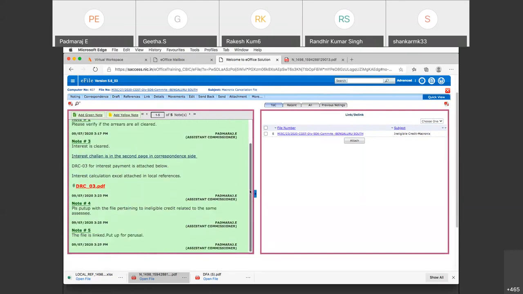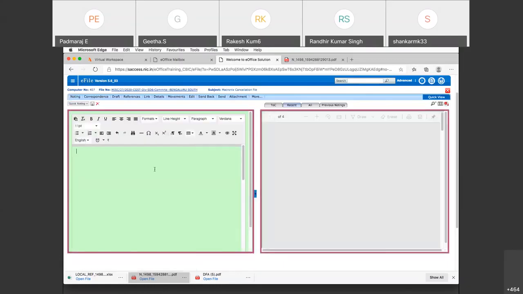But now what I want, if the arrears was closed in that ineligible credit file, why was it not closed? So the AC, what does AC want? He wants that file to be closed. Will he be able to close that? No, because that file was not sent to him. Only a copy of the file was sent to him. Now I want that file as an attachment. I want that person to send that file with this file, not a copy of the file. I want the original file to come to me so that I can close it in file. How will I do that? I am putting a green note here.